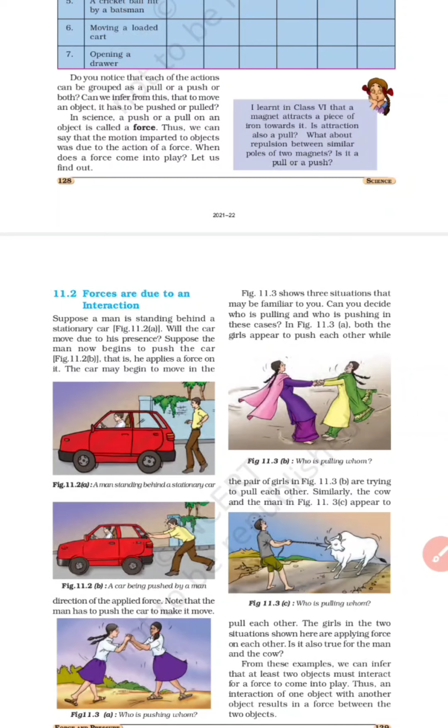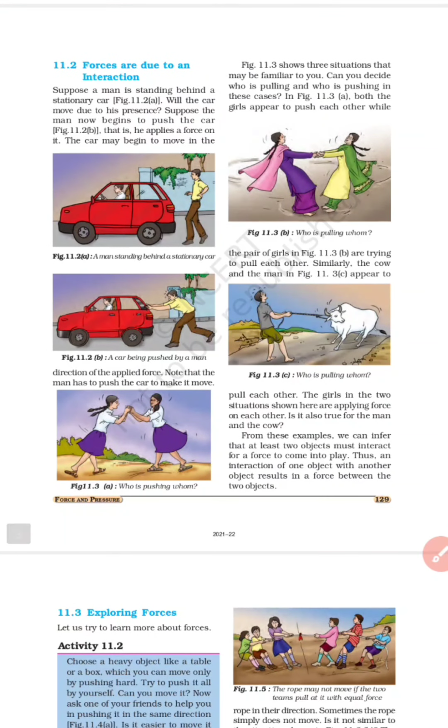There must be three conditions. Either you put a force in one direction, the thing will move, right? If you apply the force in the opposite direction, the thing will not move, right? From this example we can infer that at least two objects must interact for a force.